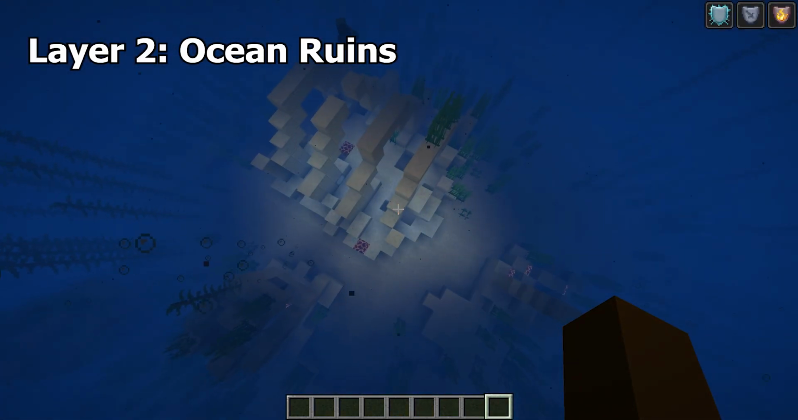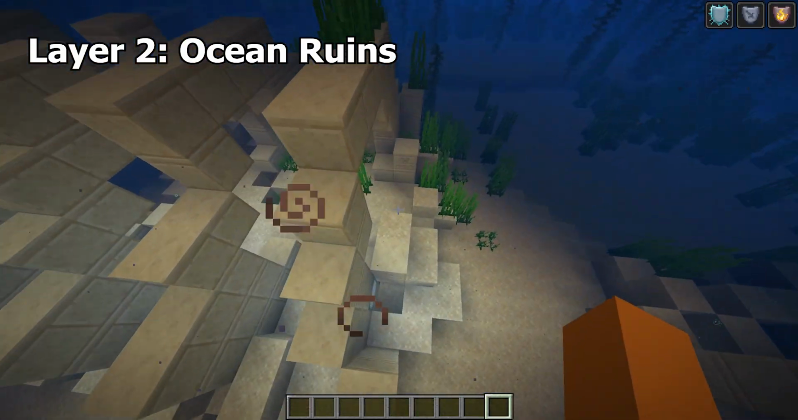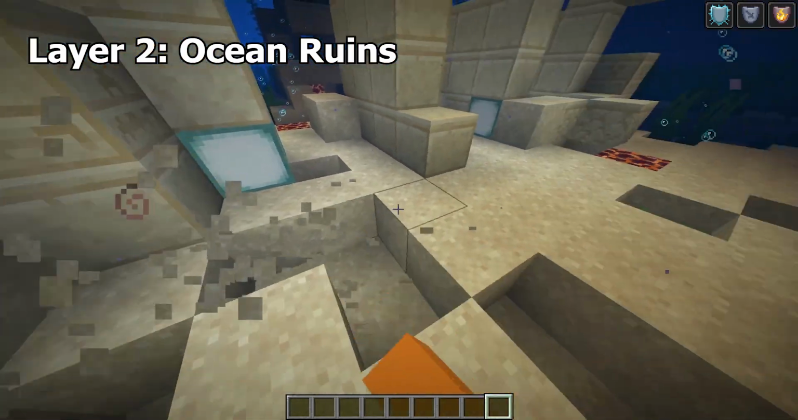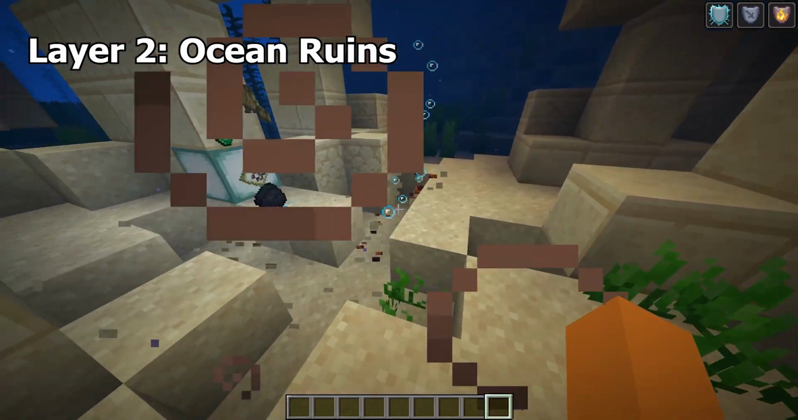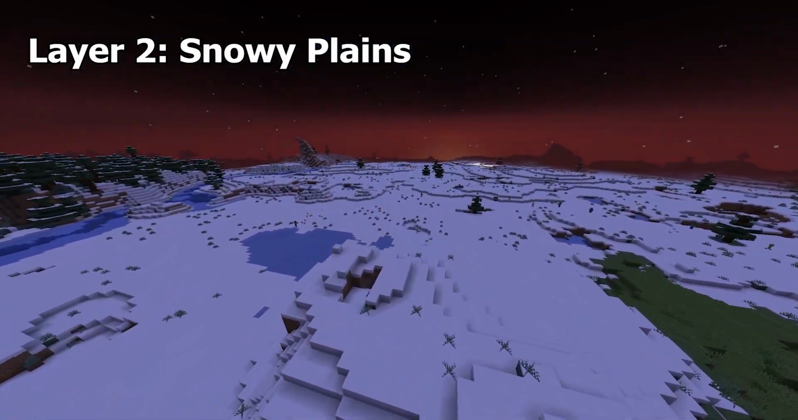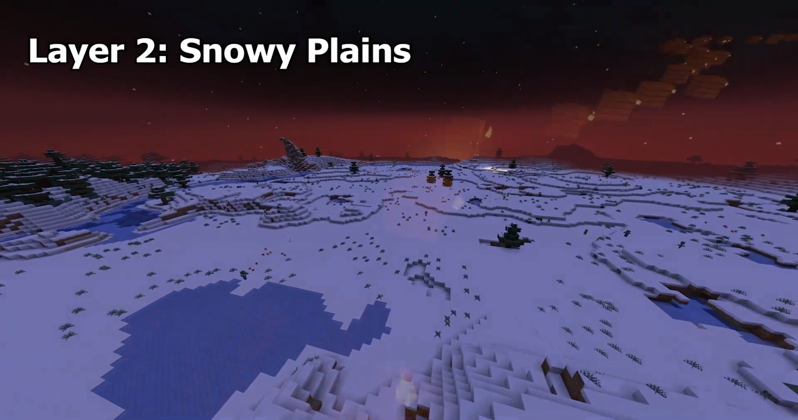Ocean ruins. These are underwater or beach structures, usually guarded by drowns, that contain a chest. They come in sandstone and stone brick varieties, and in a ton of different shapes and sizes. Snowy Plains is a large grassland biome covered in snow and ice.